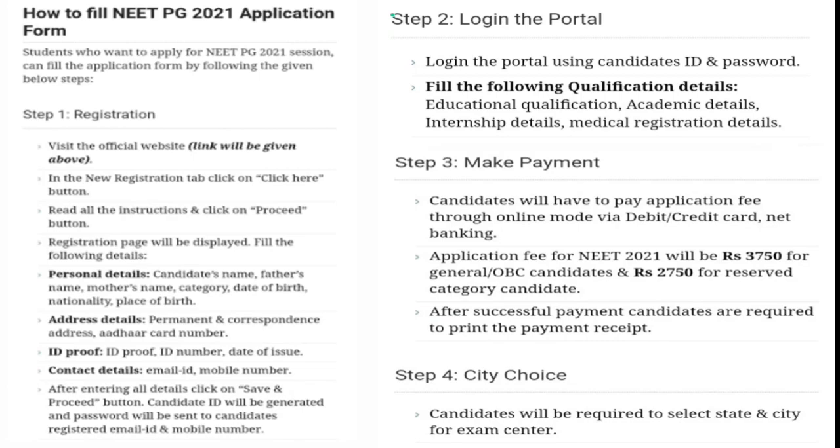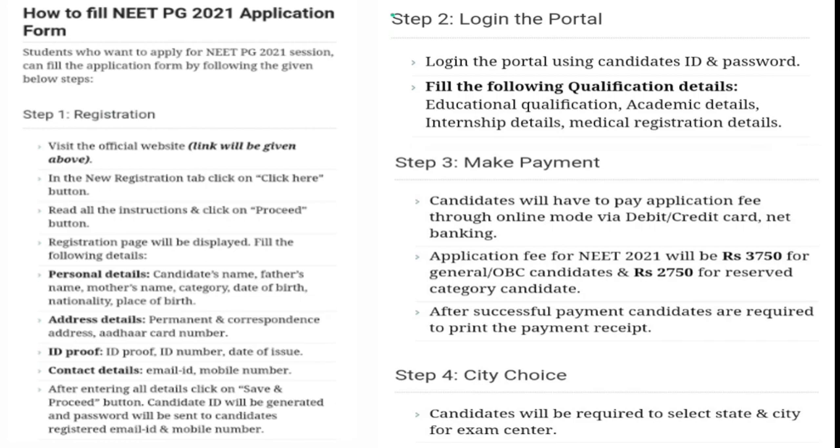In the new registration section, click. Actually, I will be creating a separate video with slides. It's very obvious that you need to click on the new registration, read all the instructions, check the checkbox, click on the proceed button, and then proceed to the next page. The registration page will be displayed, and fill the following details.